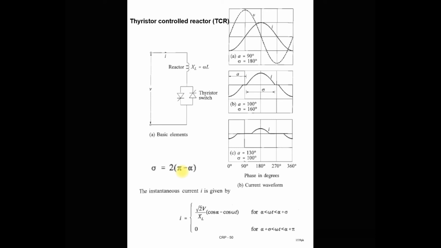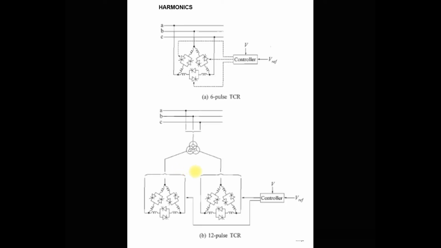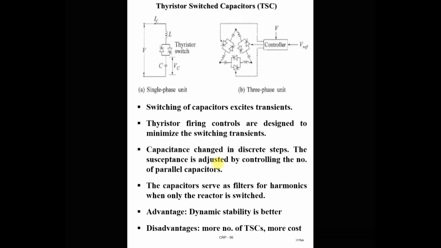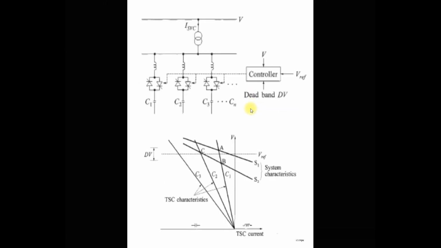Then we understood the thyristor controlled reactor with the waveform, then the voltage versus current graph. Different types of configuration: 6 pulse, 12 pulse thyristor controlled reactor, and the advantages and disadvantages of the thyristor controlled reactor. Then the thyristor switched capacitor, with different configurations, single phase configuration, and the delta connected 3-phase configuration. The switching operation, the VI characteristic of the TSC, its operating characteristics, and the combination with the power system characteristics.